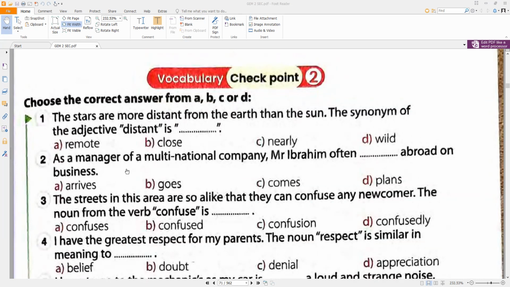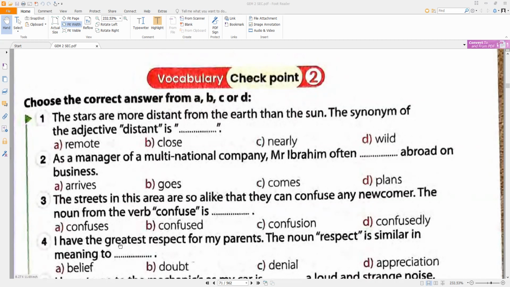As a manager of a multinational company, Mr. Ibrahim often goes abroad on business. The streets in this area are so alike that they can confuse any newcomer. The noun from the verb confuse is confuses, confused, confusion, confusedly. Great, it's confusion.